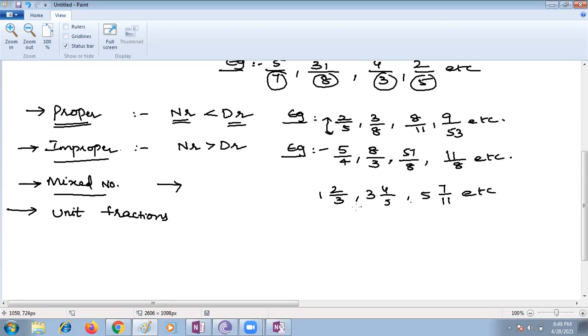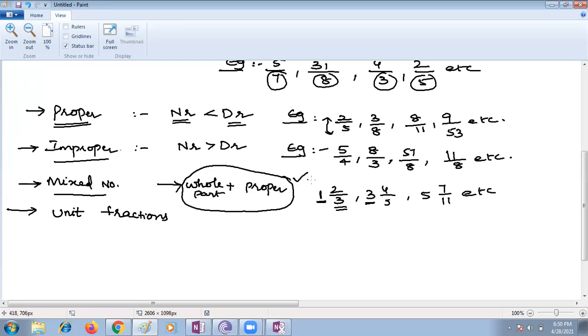Yes. Here, what do you have in mixed numbers? Ma'am, a whole number and a fraction. In mixed numbers, there will be a whole number and a fraction. Very good. Whole part plus what type of fraction is used? Proper fraction. Part of the whole. Proper fraction. Yes. See, children, this is a whole part as well as a proper fractional part.